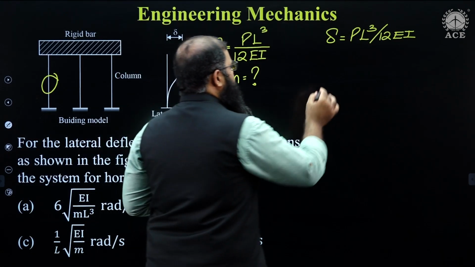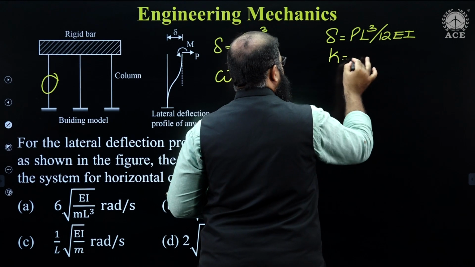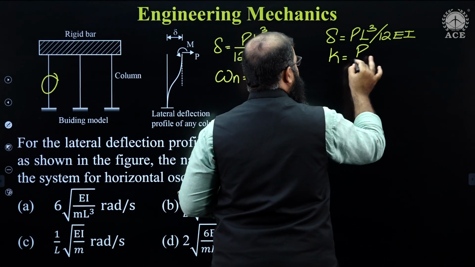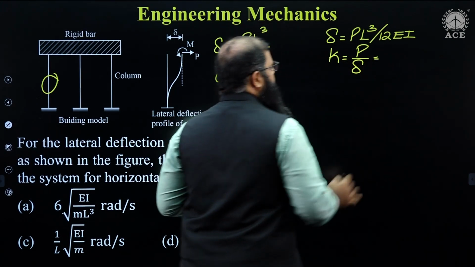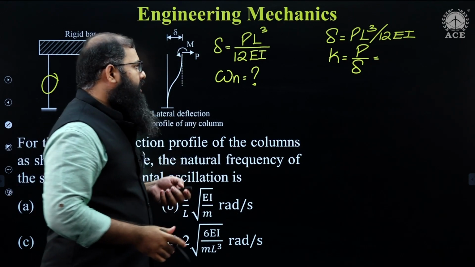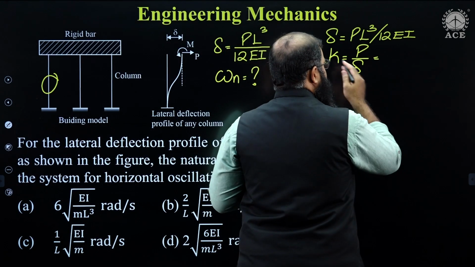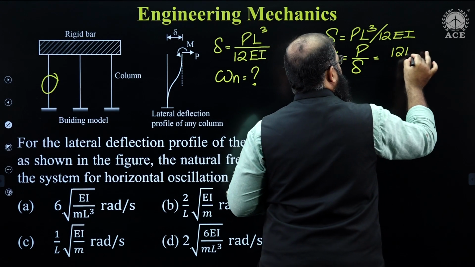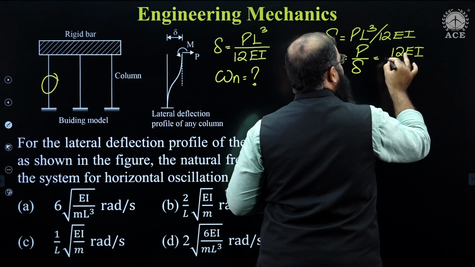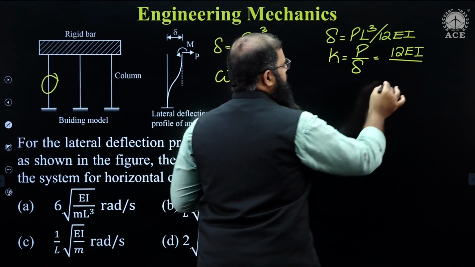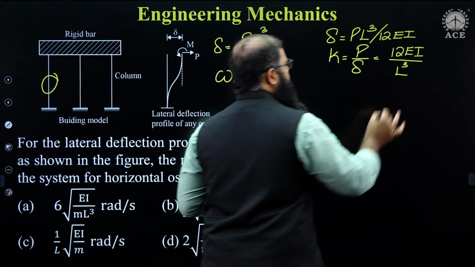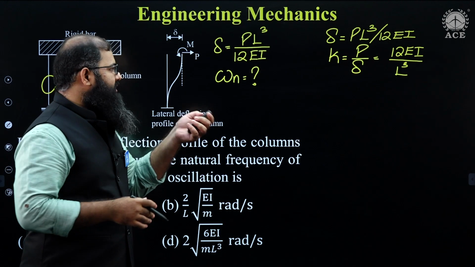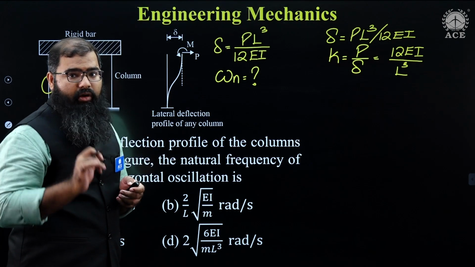I know the value of stiffness is supposed to be equal to P upon delta. If it is equal to P upon delta, I'm supposed to have the stiffness of a single column is supposed to be equal to 12 EI upon L cube. This is the value of stiffness of a single column.